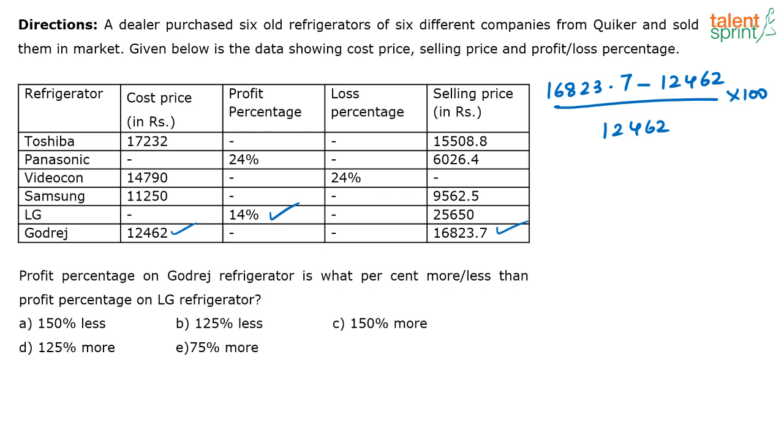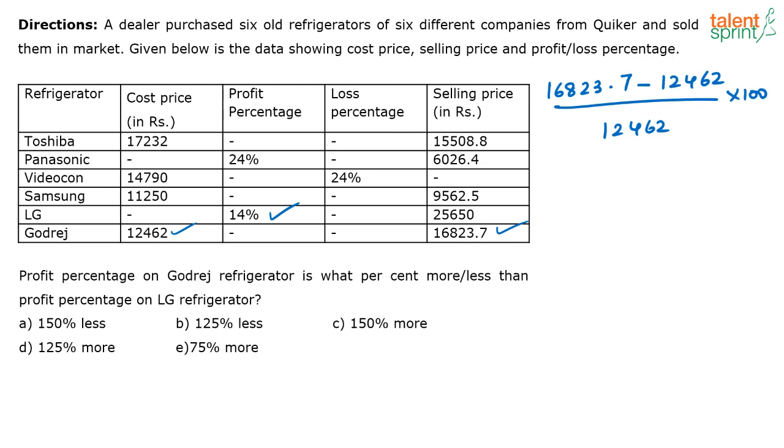Now see, the numbers are big numbers, right? You have to subtract them, then divide them. At this point, nothing wrong. You can try some approximations to get an approximate value of what the profit percentage will be. Here it's definitely going to be a profit because he's buying at 12,000 and selling for 16,800.